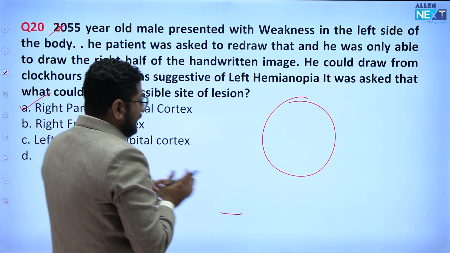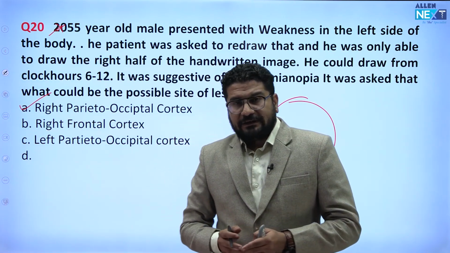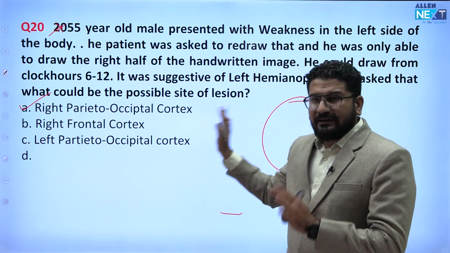But in the options, it was given parieto-occipital. Some are saying it was given parieto-frontal. So right parietal is the answer.